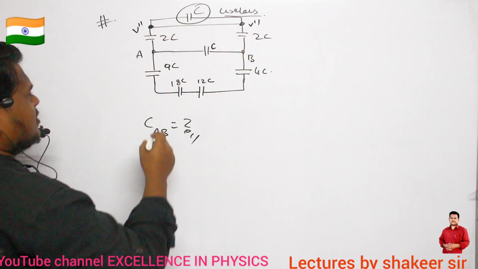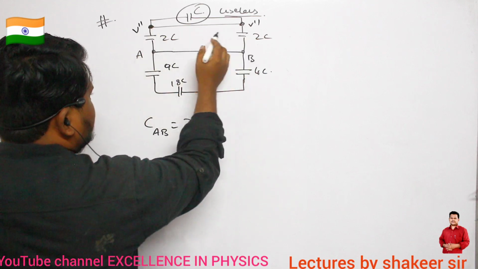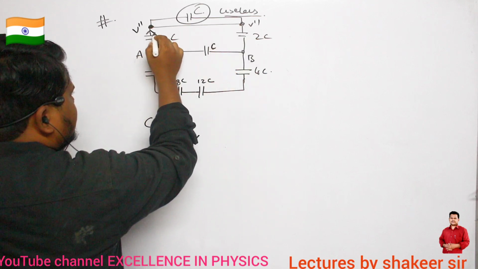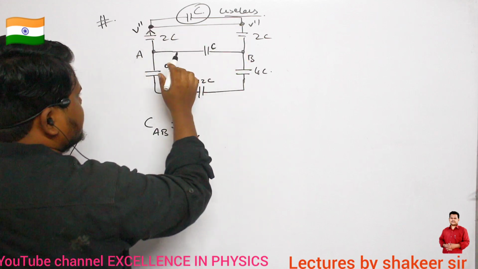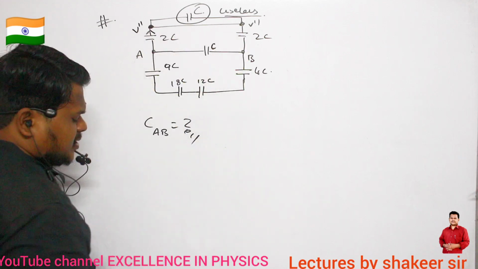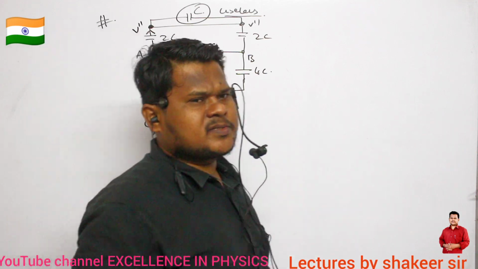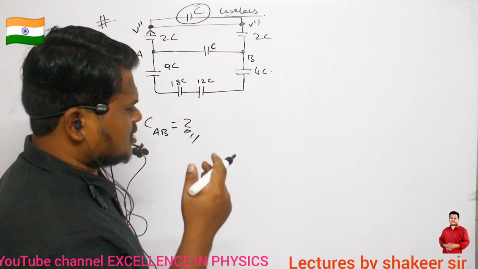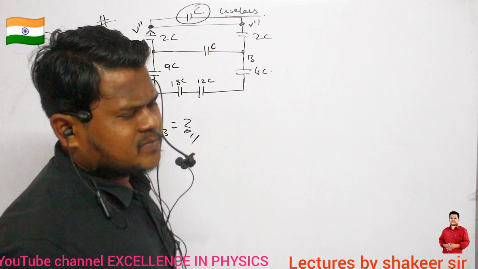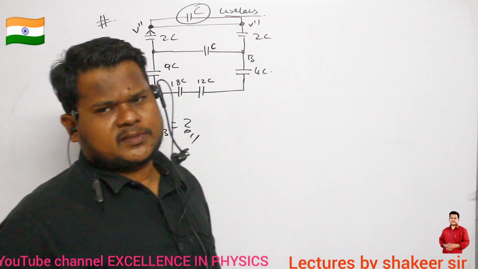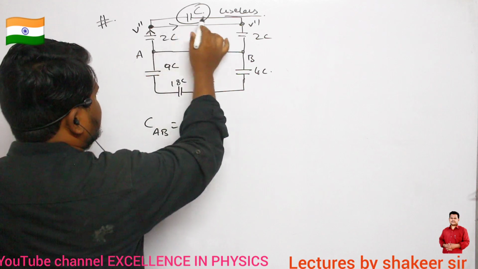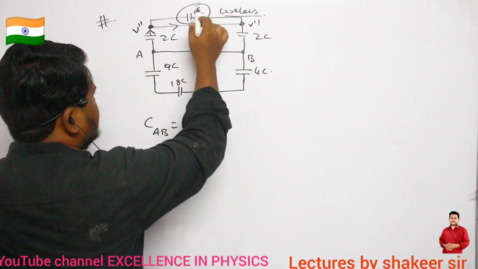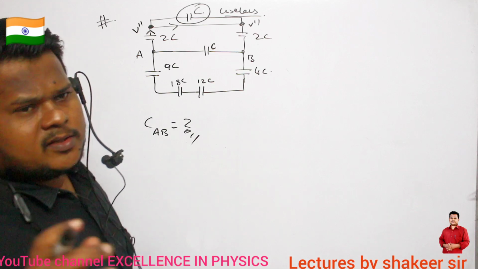What is the reason? Because this is a conducting wire. So charge, after reaching up to here, will see 2 branches. It will see one branch in which a capacitance is present, and one more branch in which there is no capacitance. Clear? So charge always prefers to travel in the lower resistance path. That is what we have studied. So therefore charge will enter like this and will not enter into this branch. So this capacitance is absolutely useless.